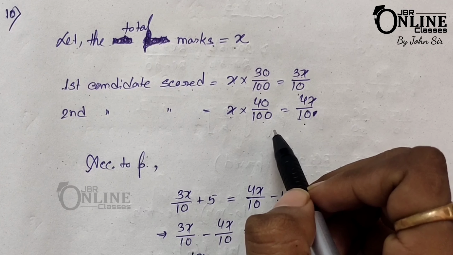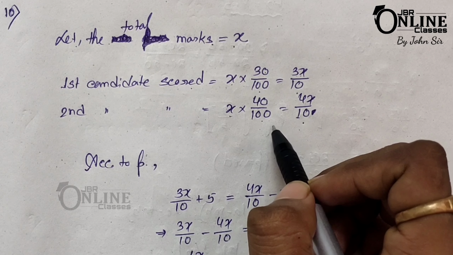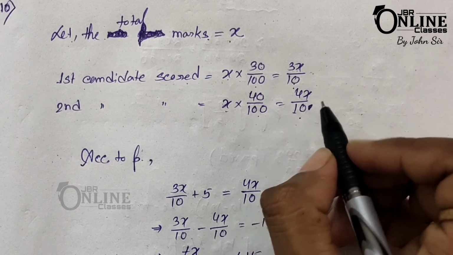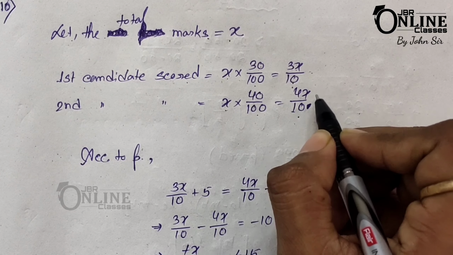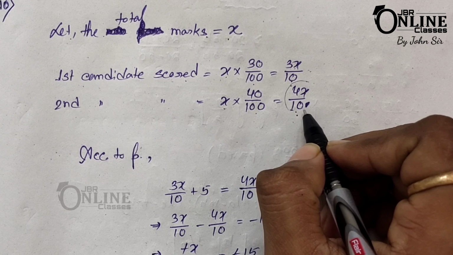Now here the condition is the first candidate who scored 30% fails by 5 marks. That means if you add 5 to 3x by 10, then you will get the pass marks. And the second one got 10 more than pass marks. That means if you subtract 10 from 4x by 10, then it will also be the pass marks.